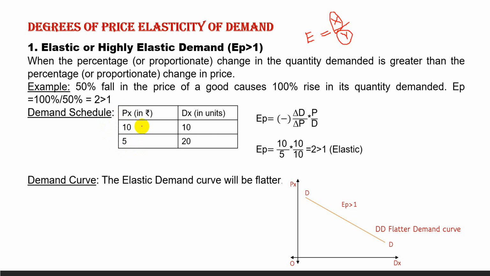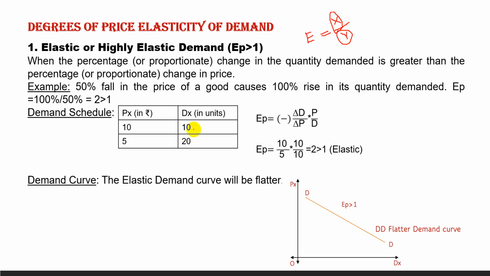That is change by original into 100. Change is 5 by 10 into 100. 5 by 10, 1 by 2 into 100 means 50%. So this is 50% fall in the price. Now quantity demanded, it increases from 10 to 20. 10 becomes 20 means 100% rise.